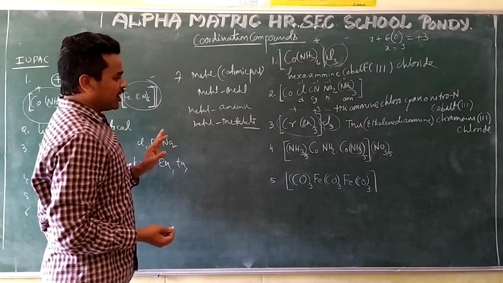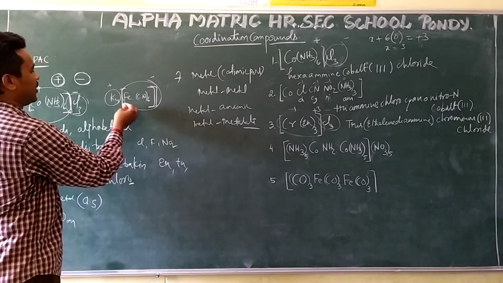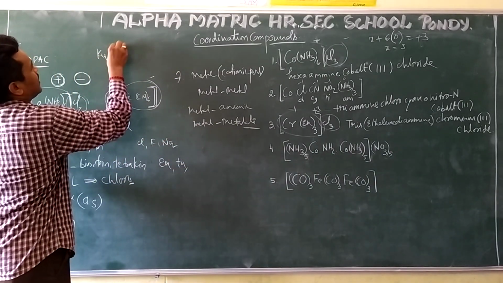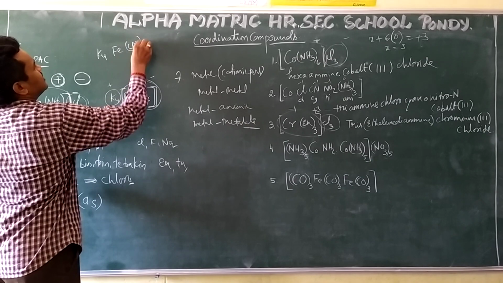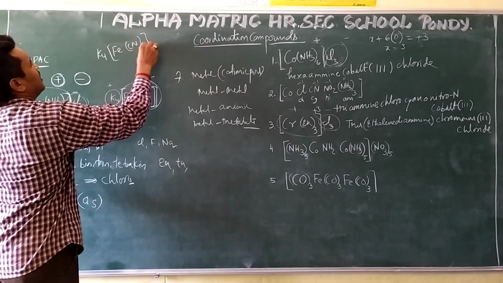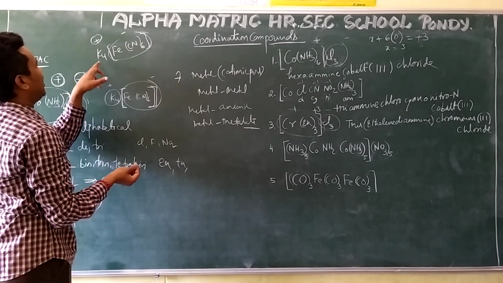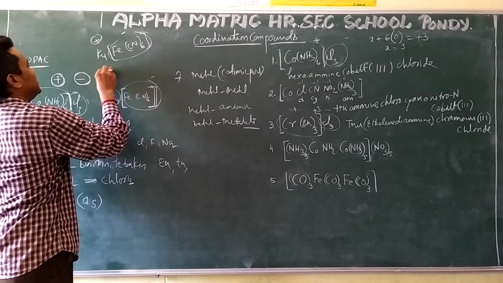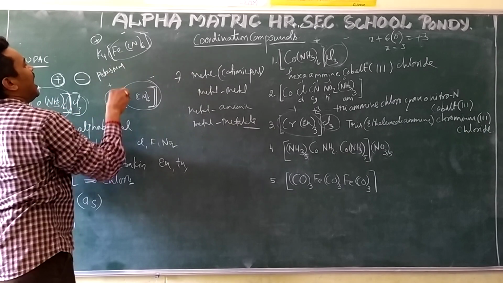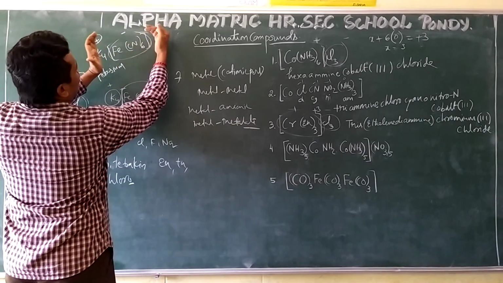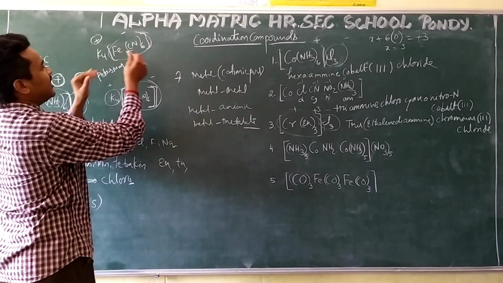One name I will write with the negative part. So you take this one, K4[Fe(CN)6]. This is the positive part, this is the negative part. The positive part I have to write first. What is this? Potassium, as it is. After that, again I am coming to the coordination entity. In that entity, what do I have to write?